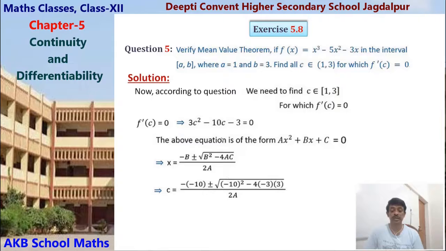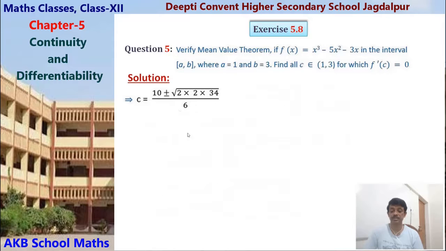Here a = 3, b = −10, c = −3. Putting these in, we get c = (10 ± √(100 + 36))/6 = (10 ± √136)/6.